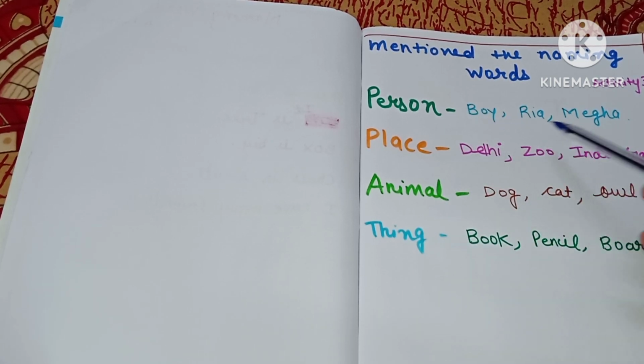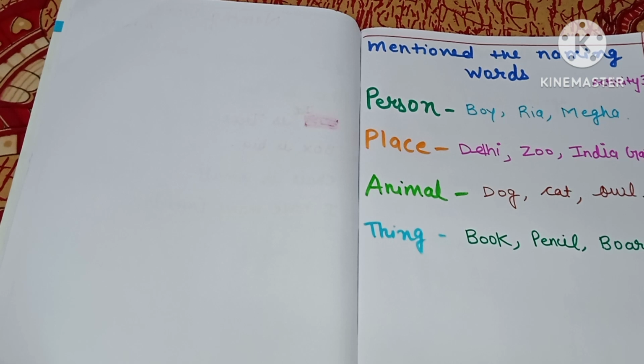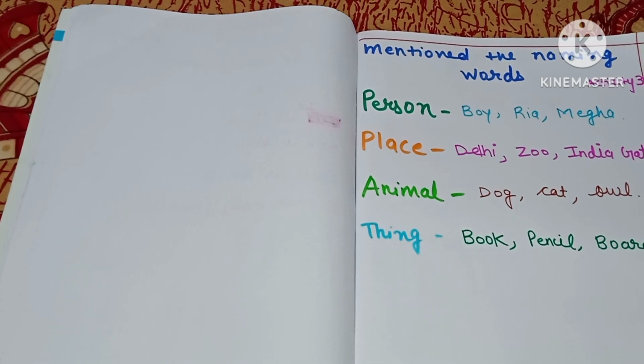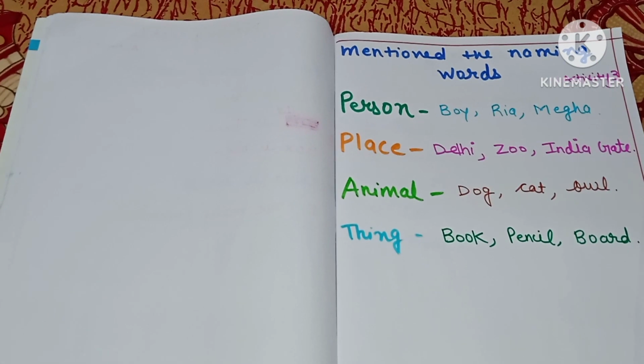So I have mentioned for your reference, but आपको अपने आप लिखना होगा. ये आपको person का कोई भी नाम mention कर सकते हैं. Suppose I have mentioned boy, Riya and Megha. Place, जो भी spellings आपको आते हैं place के वो आप लिख सकते हैं. I have mentioned Delhi Zoo and India Gate. So in animal you have to mention animal's name. Thing you have to mention things. I have mentioned book, pencil and board. Okay. So hope you understand this activity as well.